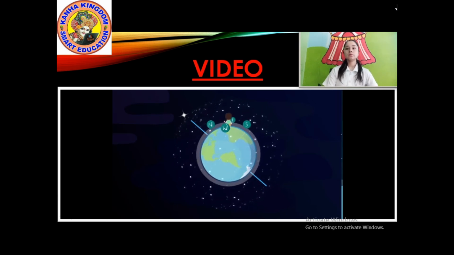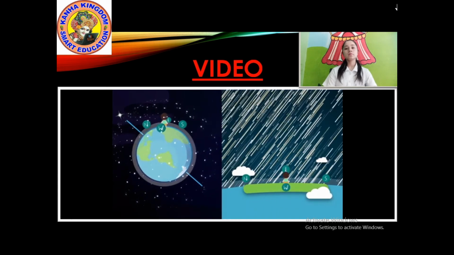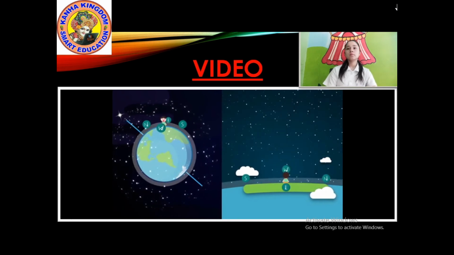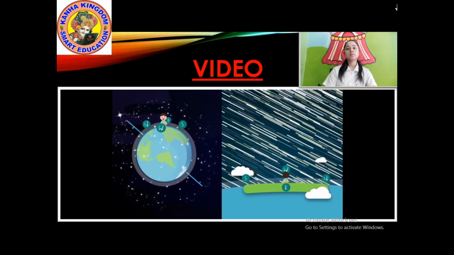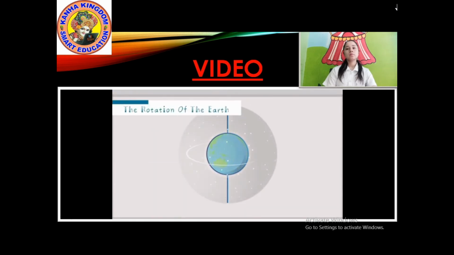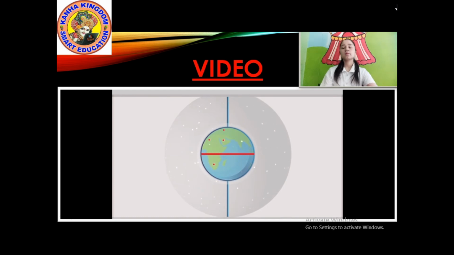Recall how the sun rises in the east and sets in the west. Stars rise in the eastern sky, move from east to west in the southern sky, and set in the western sky. Since the Earth rotates around its axis, the diurnal motion of celestial bodies is parallel to the equator, which is perpendicular to the rotation axis. The movement of stars appears different depending on the location from which they are observed.